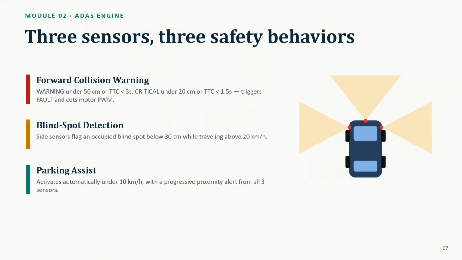This is the most important part of the project. Here, the three ultrasonic sensors continuously monitor the surroundings. If an obstacle appears in front of the vehicle, the system calculates the distance. When the distance becomes less than the warning threshold, it displays a collision warning. If the object becomes dangerously close, the system enters the critical state and immediately stops the motor. Similarly, the left and right sensors detect vehicles in the blind spot. During parking, all three assist the driver by providing alerts.